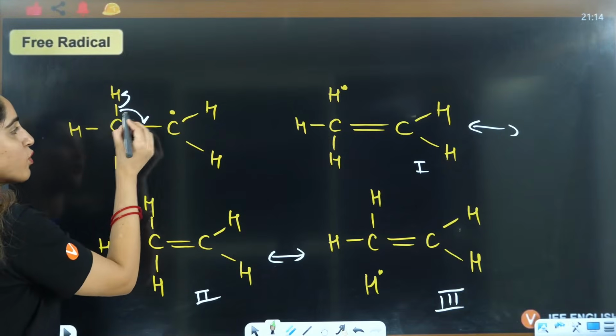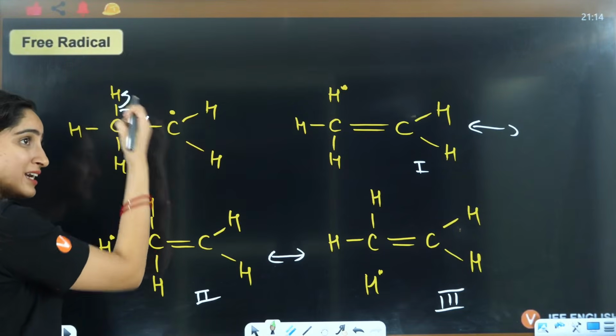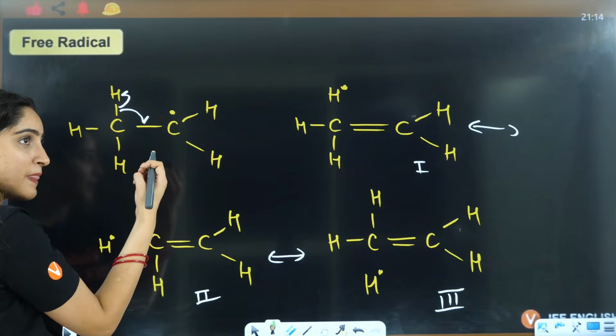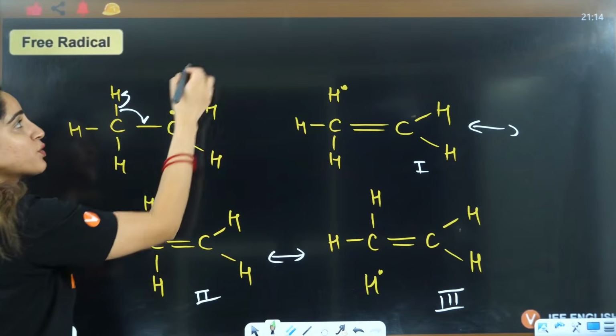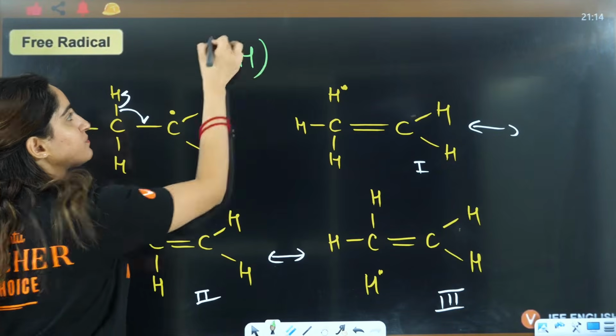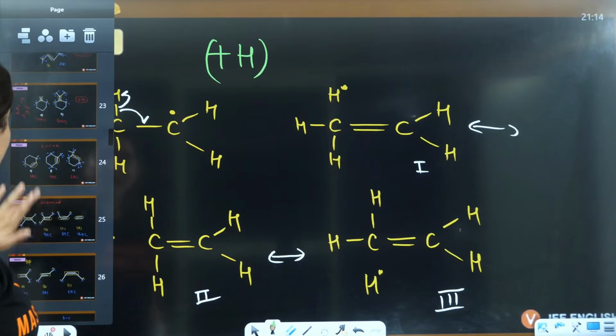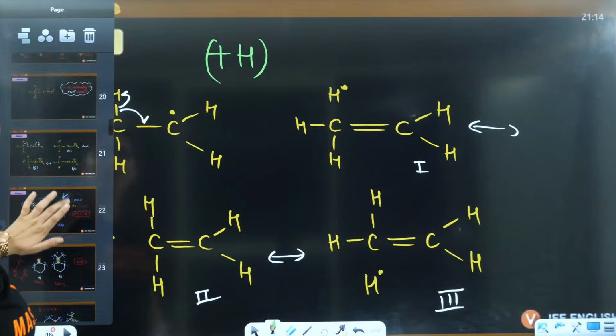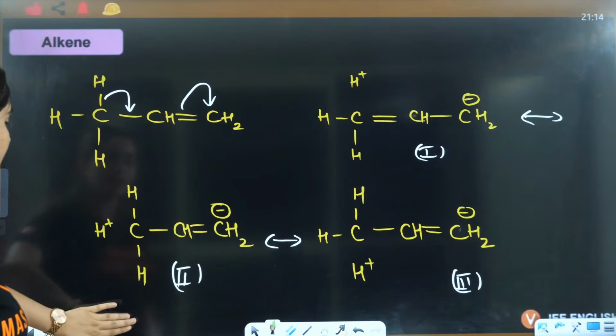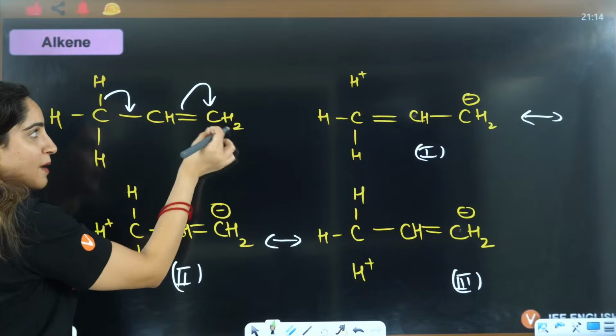If you see in free radical also, the carbon free radical is accepting. That means this one is donating. Again, it is plus H. If you see in alkene as well, this is accepting the electron.